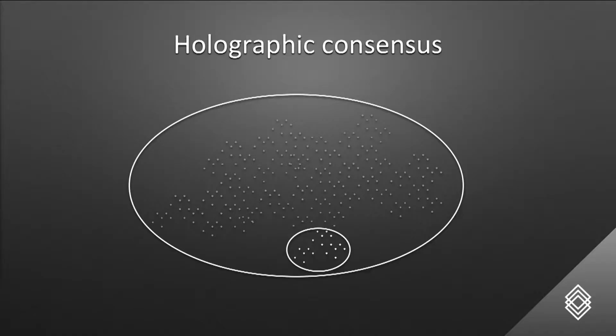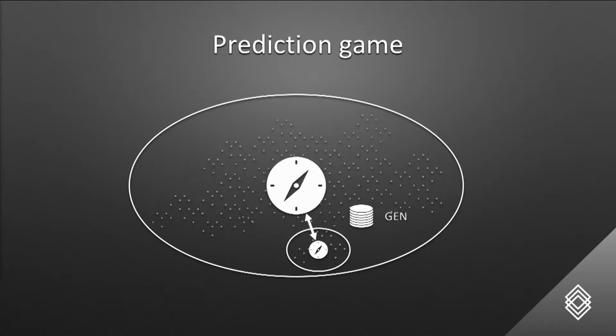So with that, we introduce holographic consensus, which is basically the only way out of that tension, allowing little groups of agents to make decisions on behalf of the larger DAO. This is critical for scalability of the decision-making process, to grow more and more decisions, but at the same time, to ensure that those decisions are in perfect alignment with the greater majority, which is critical for resilience against faulty behavior. So we enable that by inventing this new prediction game on top of governance, in which anyone can make profit from identifying and predicting successfully the fate of proposals